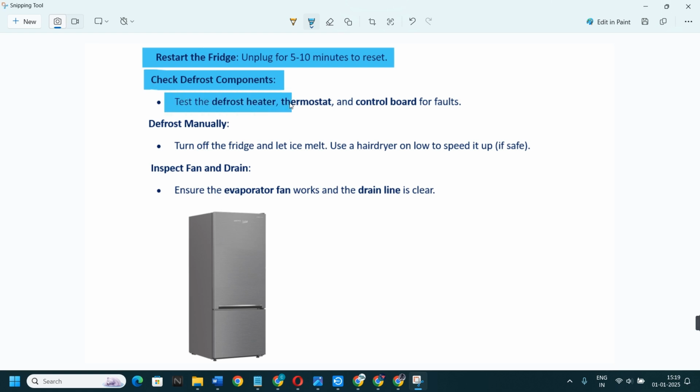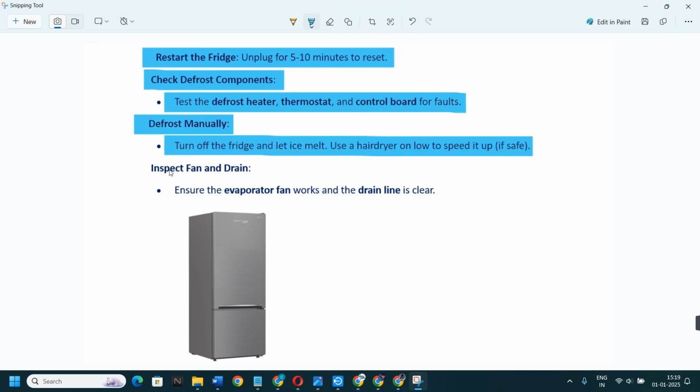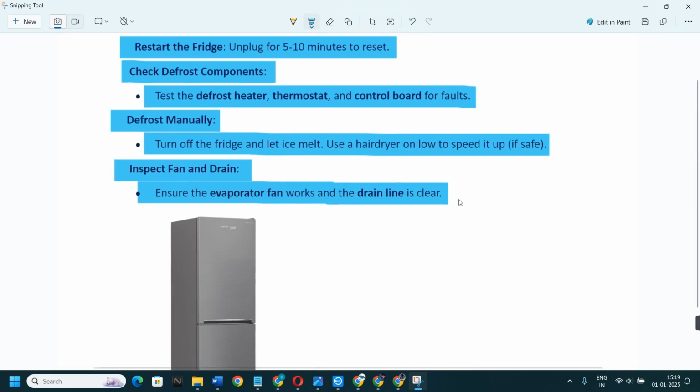The third option is defrost manually. Turn off the fridge and let ice melt. Use a hair dryer or load to speed it up. The other option is to inspect fan and drain. Ensure the evaporator fan works and the drain line is clear. So these are the possible fixes you need to consider.